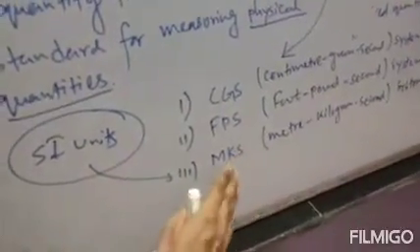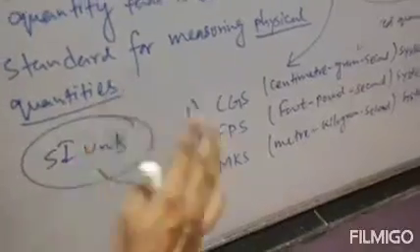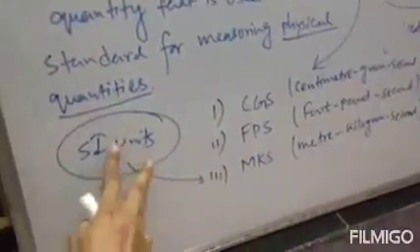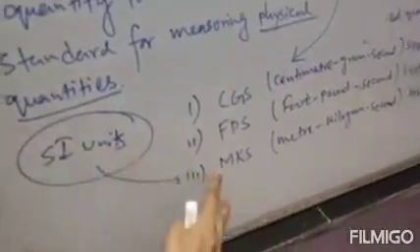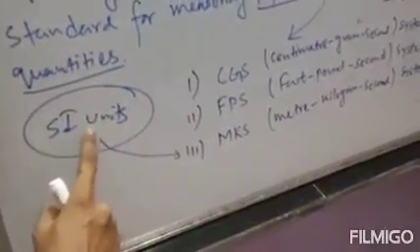Listen carefully. That means the MKS unit has been updated to SI units. These two are the same, and SI unit is the updated form of MKS unit. Clear? Next.